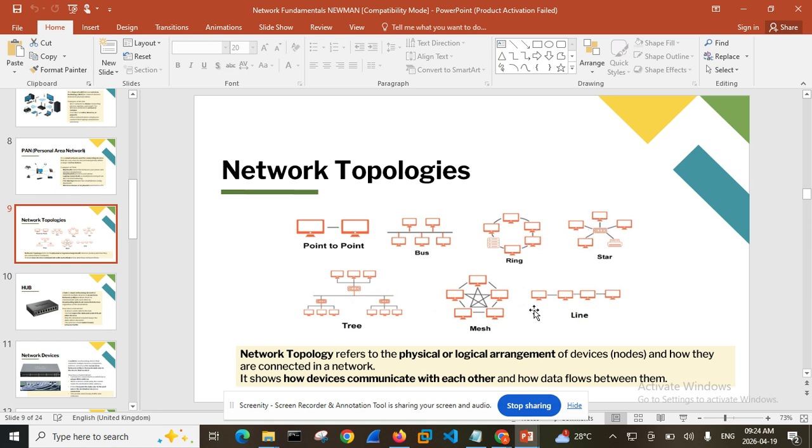All these are different types of topologies that we have. So topology basically means a physical or logical arrangement of computers. Logical has to do, especially in a wide area network environment where the computers are not physically in one place, but there is a kind of access given to each computer based on what we want them to do and the rest of it.